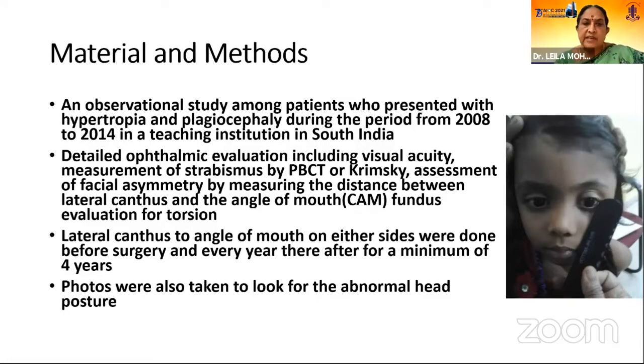We did an observational study among patients who presented with hypertropia and plagiocephaly during the period from 2008 to 2014. Detailed examination with visual acuity, strabismus measurement with PBCT or Krimsky, assessment of facial asymmetry by measuring the distance between the lateral canthus and the angle of the mouth, and fundus extorsion was done. Lateral canthus to angle of mouth on either side was measured before surgery and every year thereafter for a minimum of 4 years. And photos were also taken to look for the abnormal head posture subjectively.